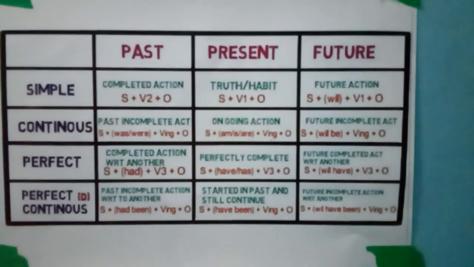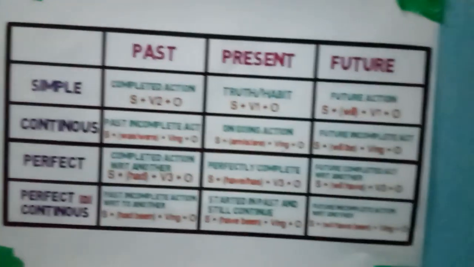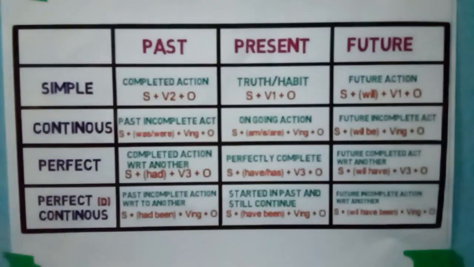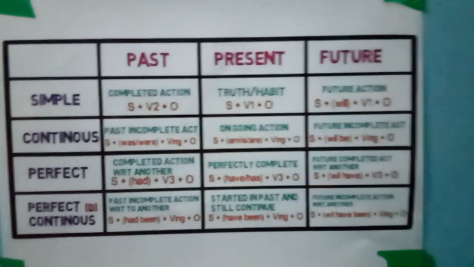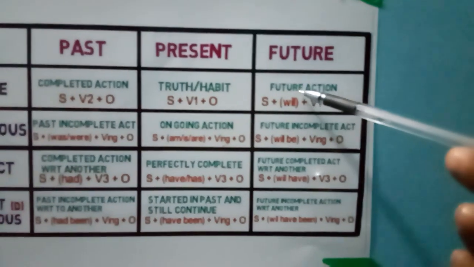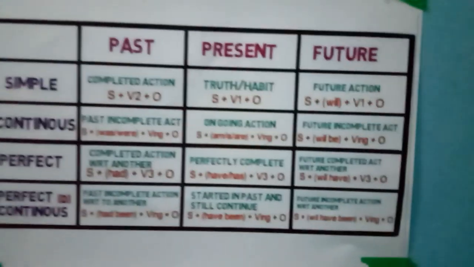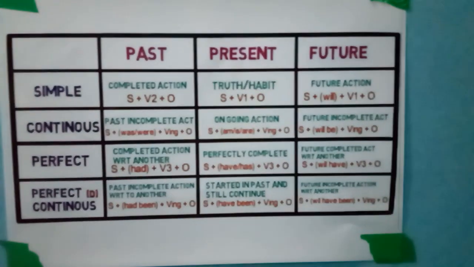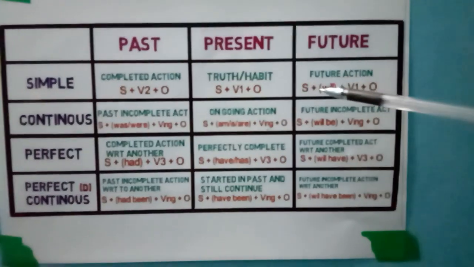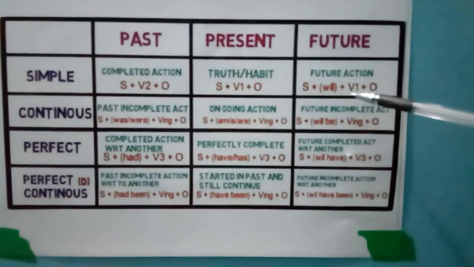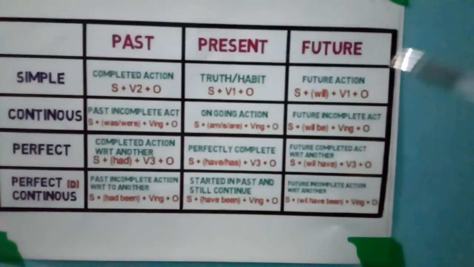Now let's come to future tense. What is future tense? Future tense is when some action is going to happen in the future, as mentioned over here, some action which will happen in the coming future. And the simple rule is subject plus will or shall plus verb first form plus object.